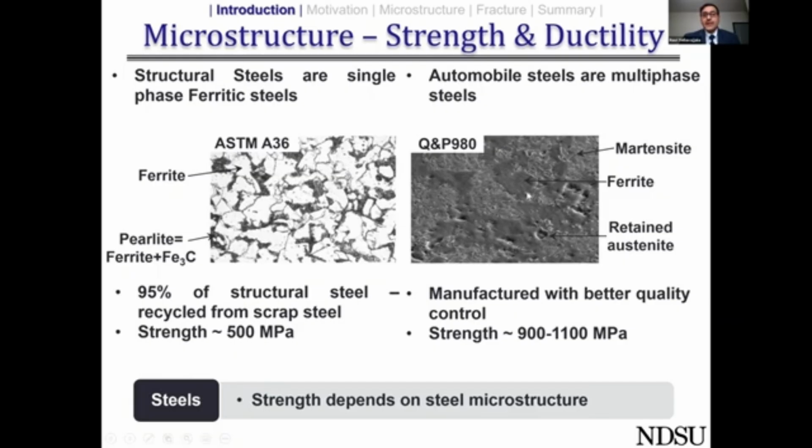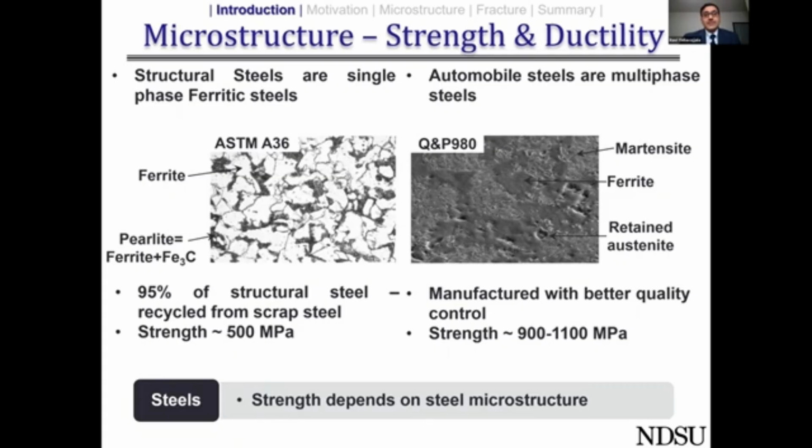In the case of QP980, ferrite is once again the player when it comes to ductility. Martensite imparts a lot of strength. Retained austenite, when it deforms, becomes martensite, thereby increasing the strength as the deformation increases. So there is a striking difference between the structural engineering steels and the steels that are used in the automobile industry. About 95% of the structural steel used in the United States is recycled from scrap steel, whereas the steels that are used in the automobile industry are manufactured with better quality control.